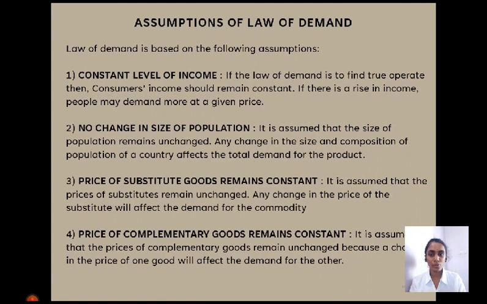What are the assumptions? First, constant level of income. Income is a determinant of the purchasing power of a consumer. If there is a fluctuation in the income, if it rises or if it falls, it will directly have an impact on the demand. Thus, it is assumed that the level of income of the consumer is constant.